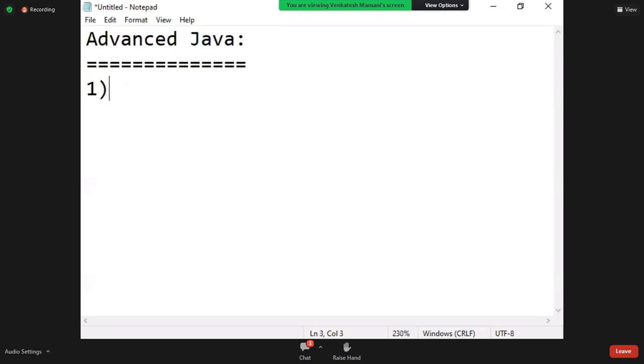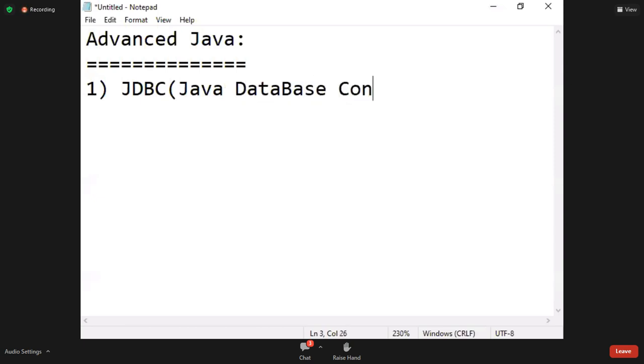First one, JDBC, Java Database Connectivity.